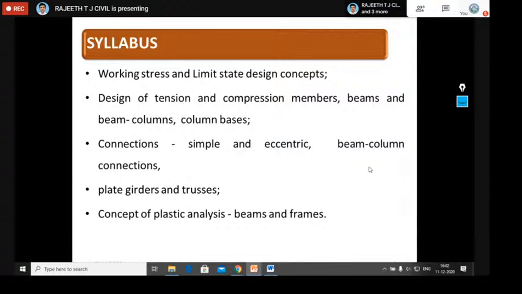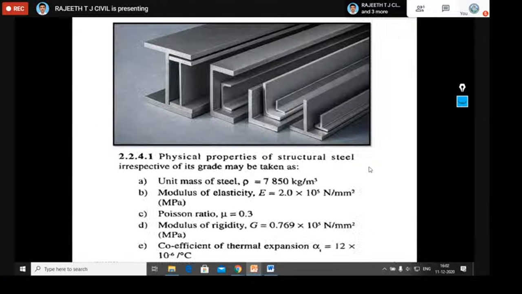Next, this picture shows the hot rolled steel sections, consisting of I sections, channel sections, and angle sections. With respect to this subject, we need to refer to the code book IS 800:2007, for limit state design of steel structures. I have taken some important tables and important points pertaining to your GATE examination.